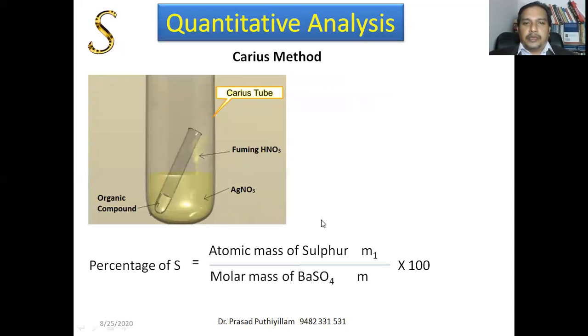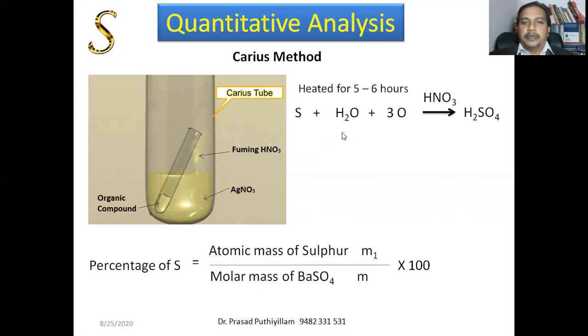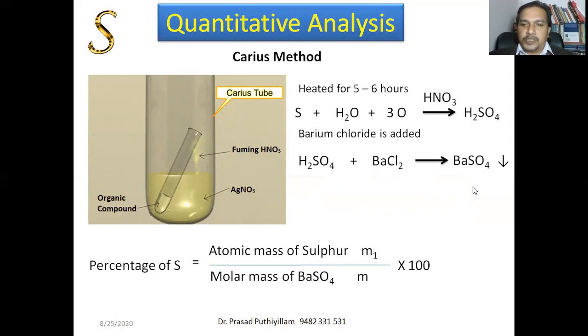So even sulfur can also be estimated by Carius method. Here the Carius tube containing the organic compound is heated for 5 to 6 hours, so that the sulfur present in the compound undergoes oxidation in presence of nitric acid to give H2SO4, sulfuric acid. Further, barium chloride solution is added to that mixture, so that sulfuric acid reacts with barium chloride BaCl2 to become barium sulfate BaSO4, which will precipitate.